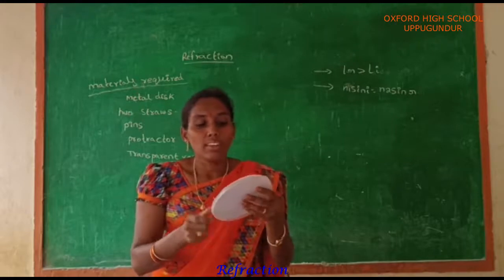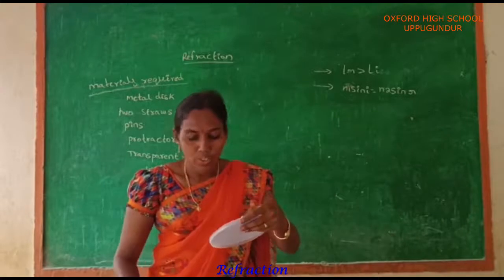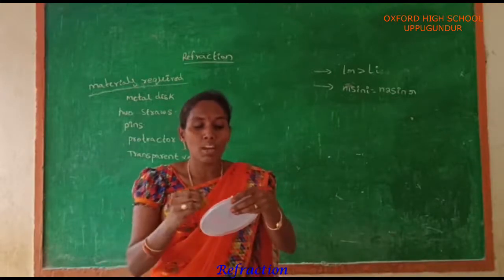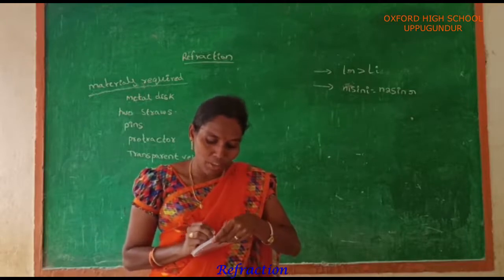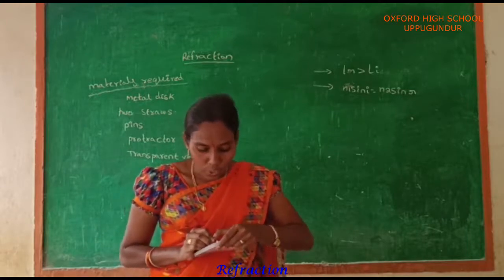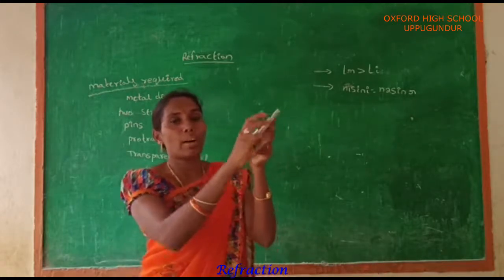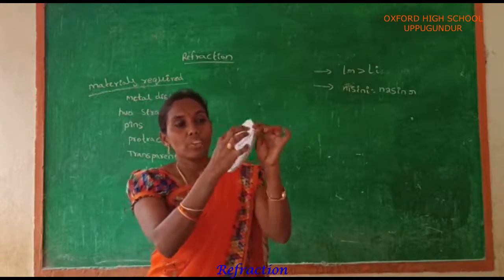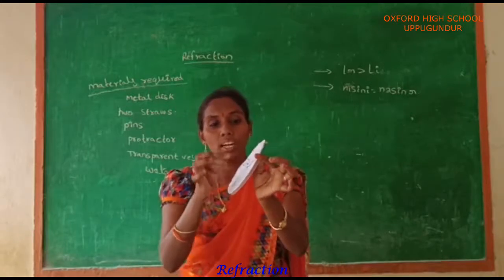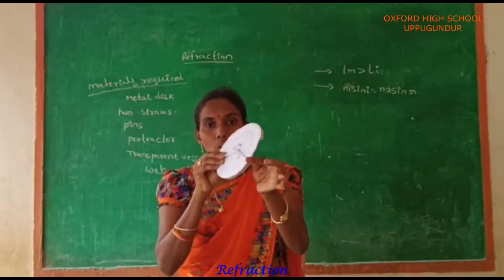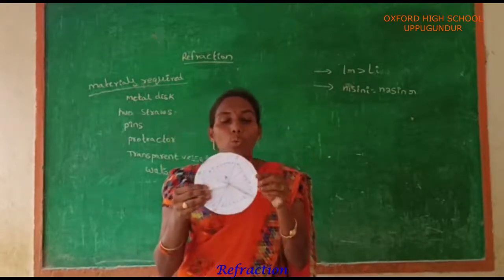Next, take the first straw. The first straw makes an angle of 10 degrees with the normal; that is called the angle of incidence. This is the first straw, which makes an angle of 10 degrees with the normal, and this is the second straw. This first straw is dipped into the transparent vessel, which is filled with water.